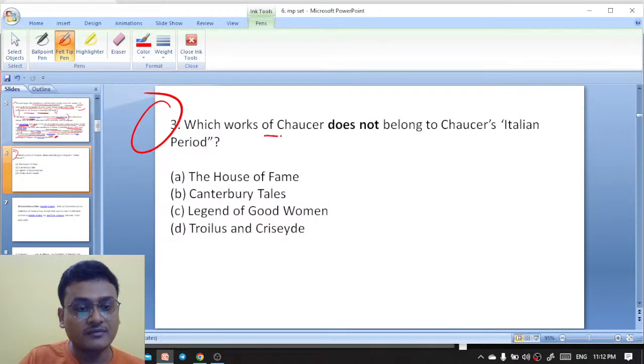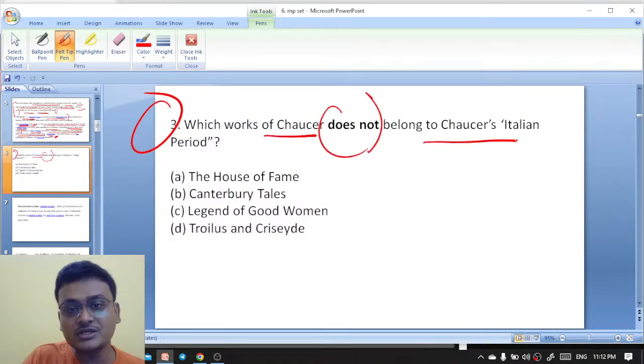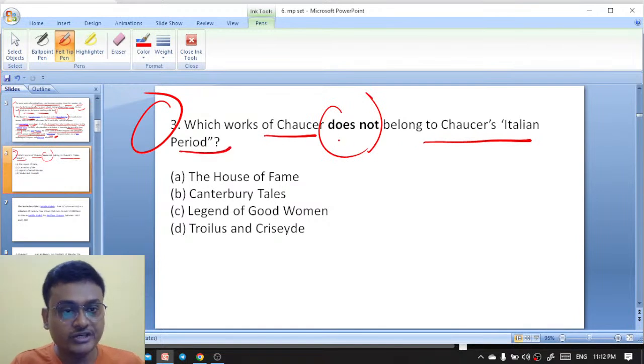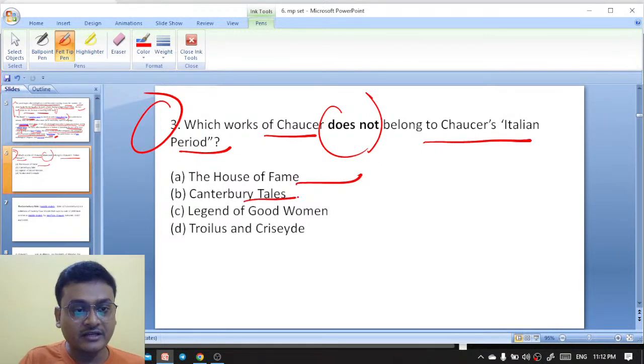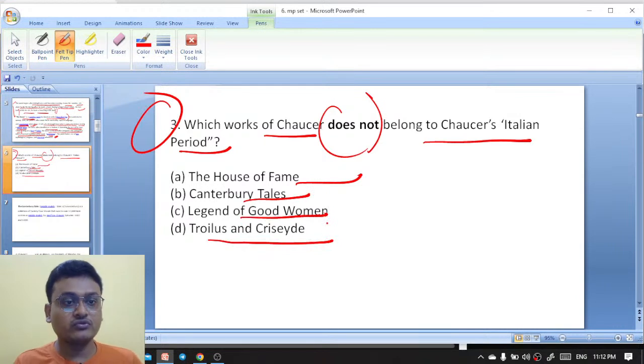Which work of Chaucer does not belong to Chaucer's Italian period? The House of Fame, Canterbury Tales, Legend of Good Women, Troilus and Cressida. So which work of Chaucer does not belong to Chaucer's Italian period? House of Fame, Canterbury Tales, Legend of Good Women and Troilus and Cressida.